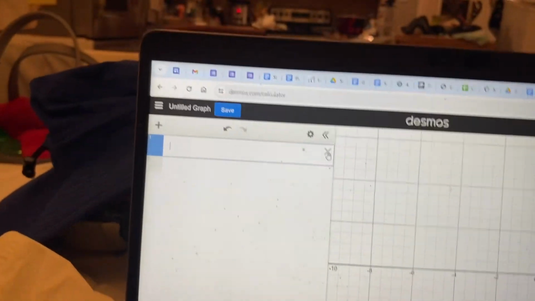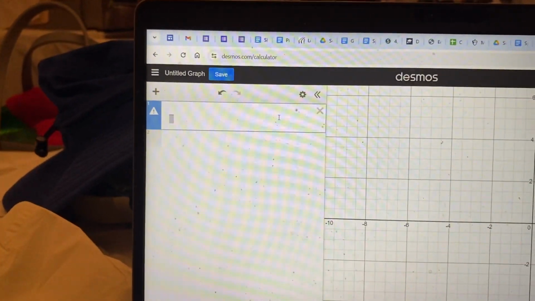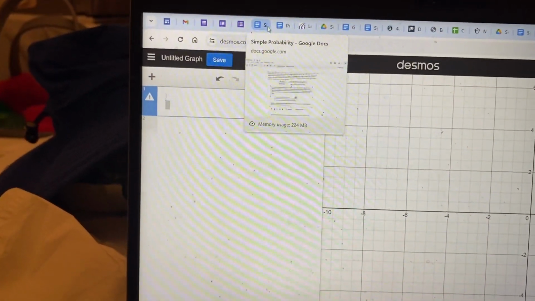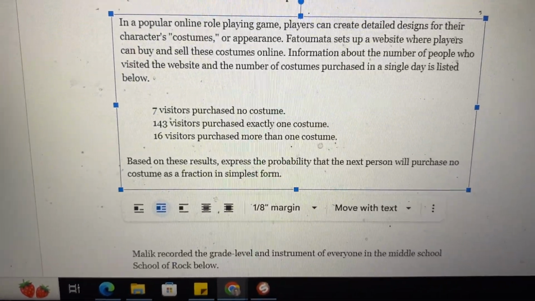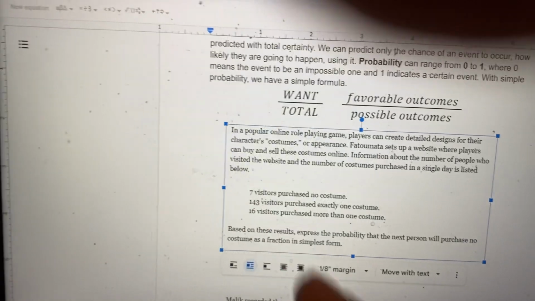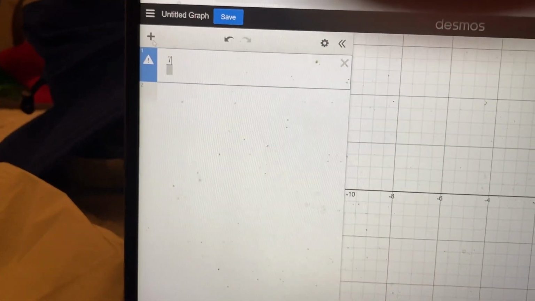And I'm going to push my divide button and set up a fraction. So what's my favorable outcomes? They're the one where it says, what am I looking for? The next person will buy no costume. There were 7 that did no costume. So that's my favorable outcomes. There are 7 people with no costume.